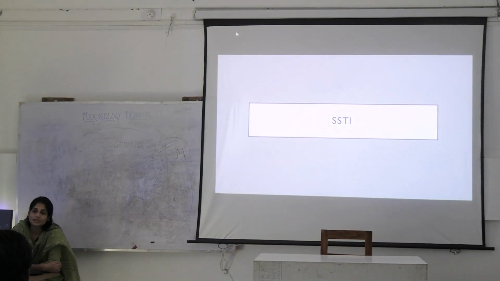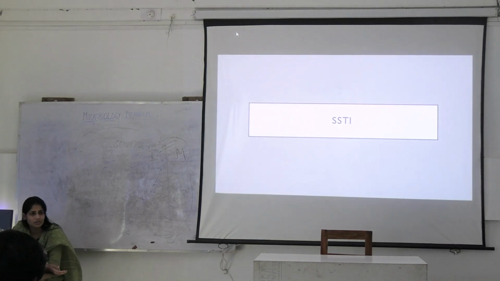Which region is mostly affected? Lower neck region. What kind of patients generally come with such symptom? Patients whose healing is gone down, who are known cases of diabetes mellitus, right?